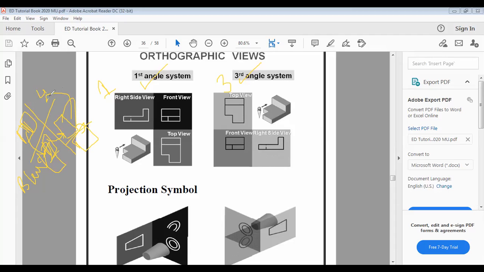When it is further rotated by 90 degrees to the fourth quadrant, again there will be an overlap and the images become blurred. So we are only left with the first angle projection method, where drawings are made in the first quadrant, and the third angle projection method, in the third quadrant. The second and fourth are not used because the images overlap and we will not get the required quality when making the orthographic drawing in the second and fourth quadrants. Now it is clear to everyone.